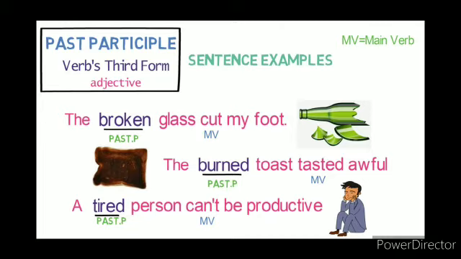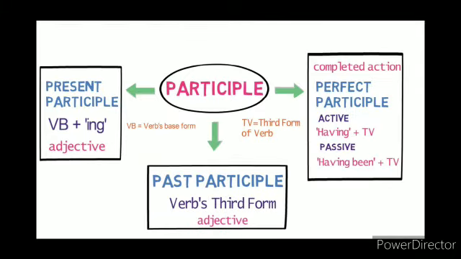Let's see the third sentence. A tired person can't be productive. Now tell me what is the main verb? Can't. Tired is the secondary verb in the verb's third form. As it is describing the person, it functions as an adjective in the sentence. And so it behaves as a past participle in the sentence. So tired is your past participle. Now this all was about past participle. Now moving ahead, we'll see perfect participles.